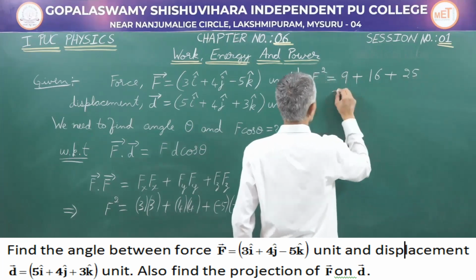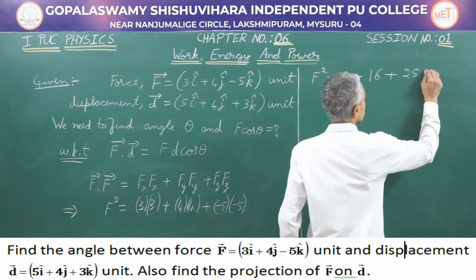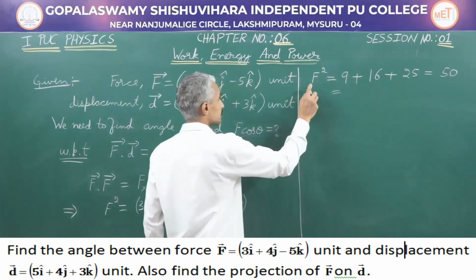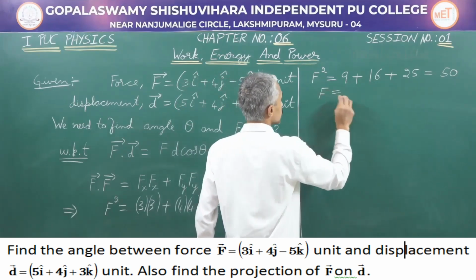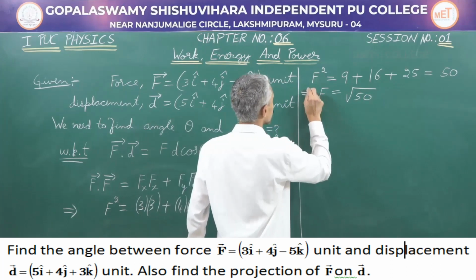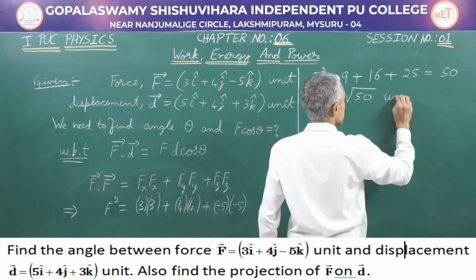So this will give us 9 plus 16 is 25, 25 plus 25 is 50. We are supposed to find F, the magnitude of F. So this is going to be equal to root of 50. If F square is equal to 50, then F is equal to root 50 units.